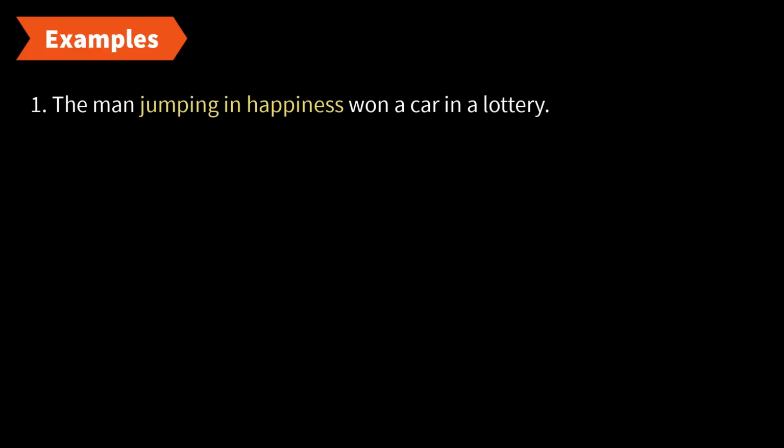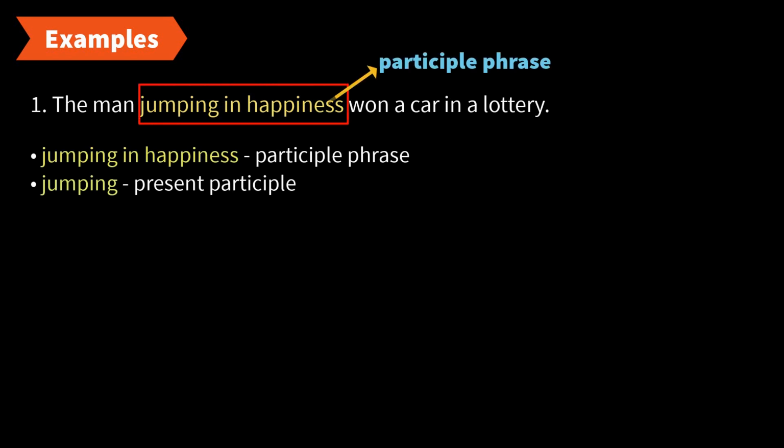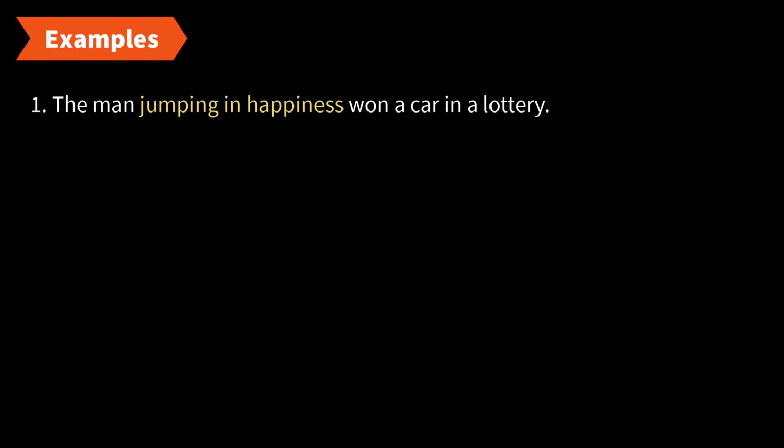The man jumping in happiness won a car in a lottery. So jumping in happiness is a participle phrase that's starting with the present participle jumping. And this entire phrase is giving information about the noun man. Which man? Jumping in happiness. So this participle phrase jumping in happiness is working as an adjective in the sentence and modifying the noun man. Which man? The man jumping in happiness won a car in a lottery.